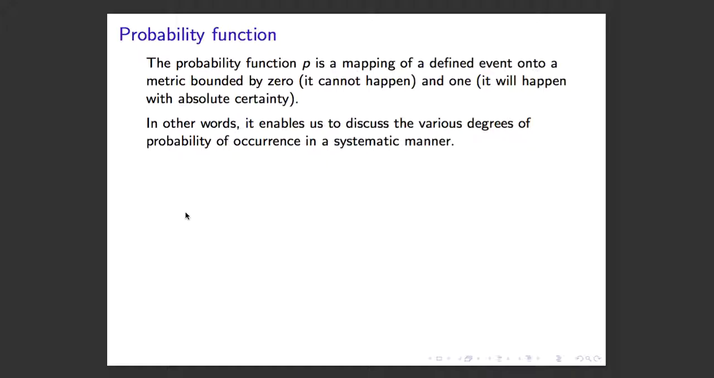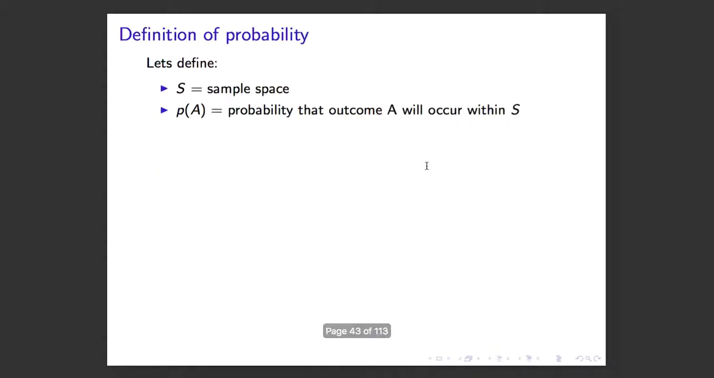So we denote it by P, and that tells us whether or not the event can happen, or cannot happen, or somewhere in between. In other words, it enables us to discuss the various degrees of probability of an occurrence in a systematic manner. The notation you often see is the probability of event A, written with an uppercase P, or P(A). Those are all common notations that you'll see in textbooks and online.